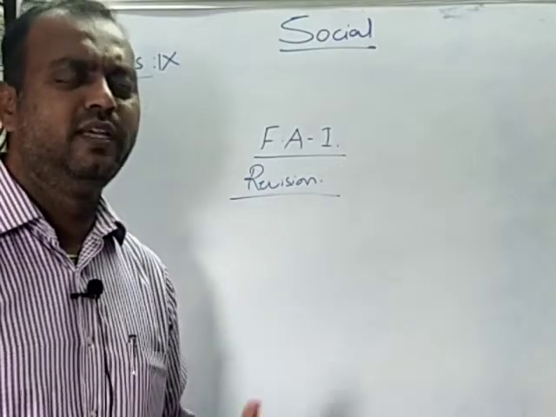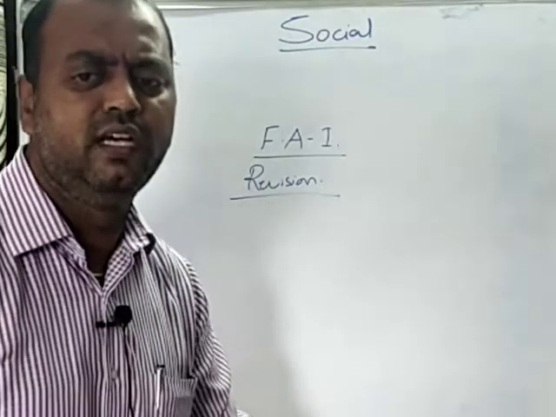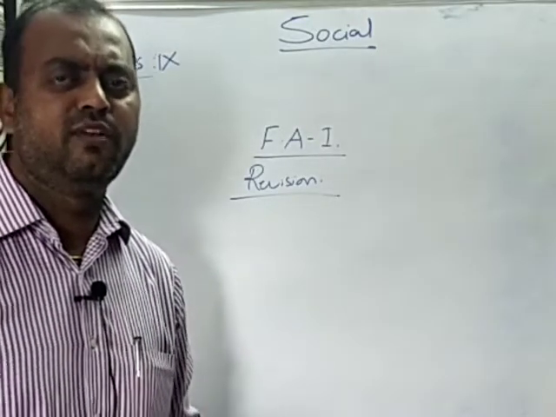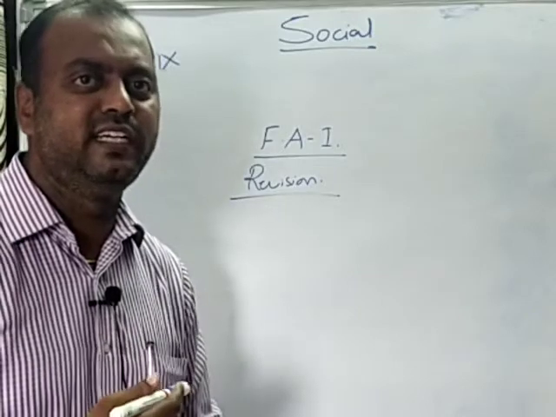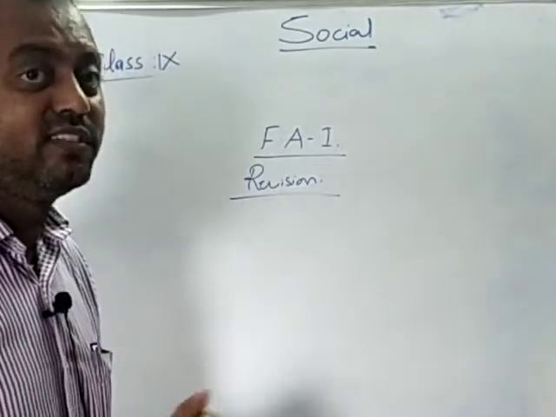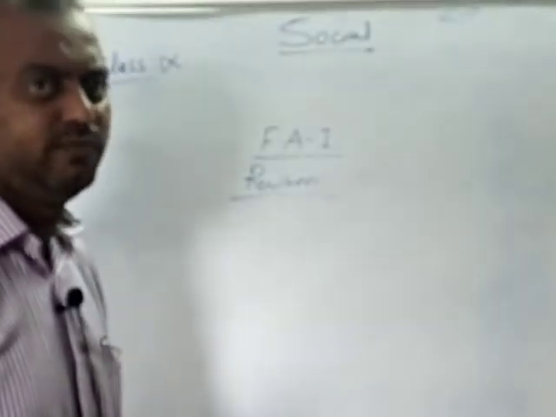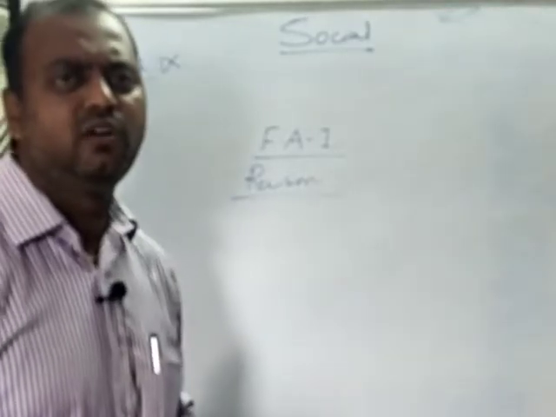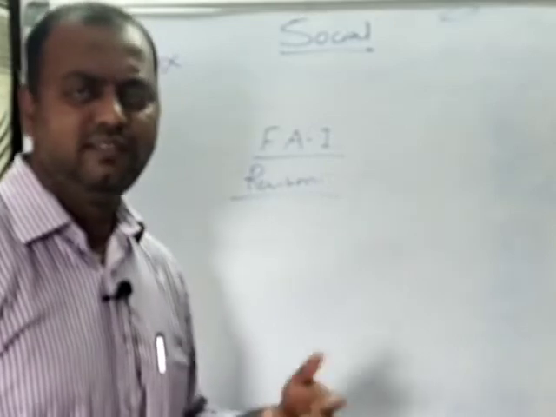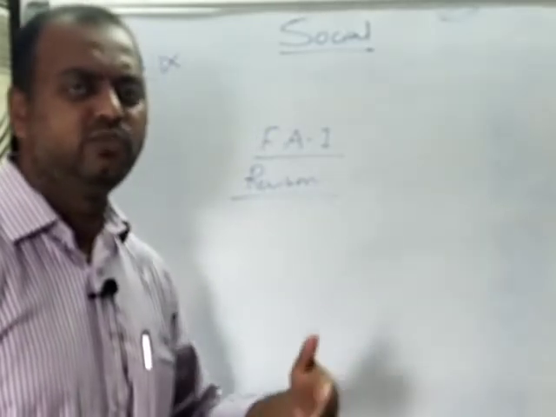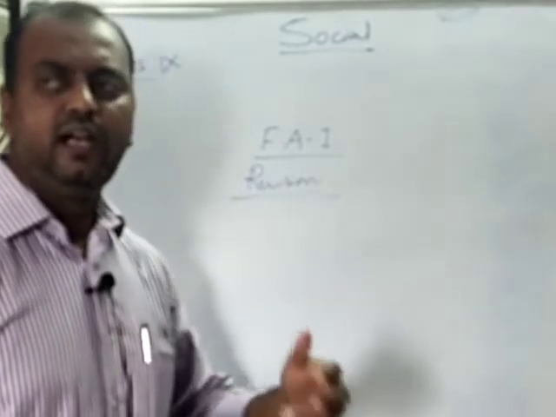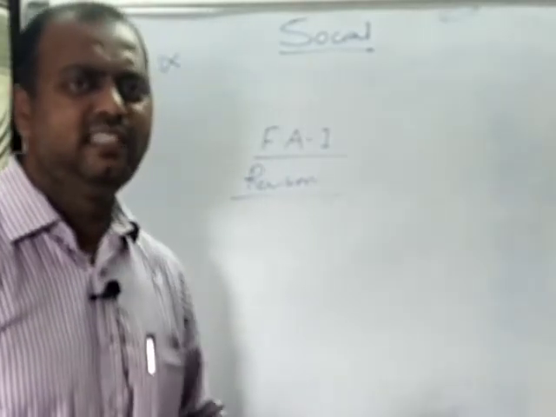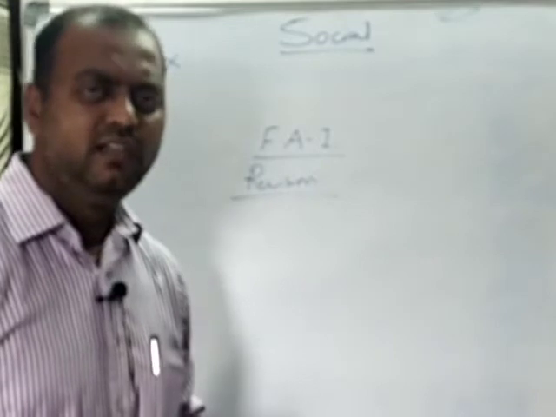Volcanic eruption and even the earthquakes are also interior processes through which new landforms get created. The first order landforms, second order landforms and third order landforms we have understood. First order landforms are the oceans and the continents. The second order landforms are the mountains, plateaus and plains, and the third order landforms are the gorges, valleys, deltas. These all are the third order landforms.